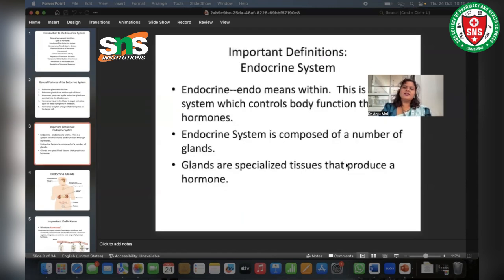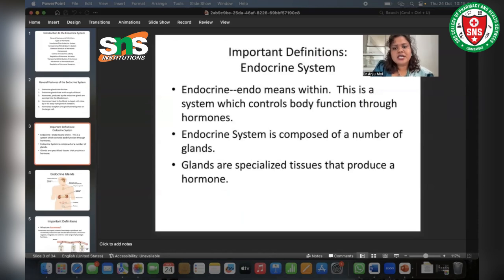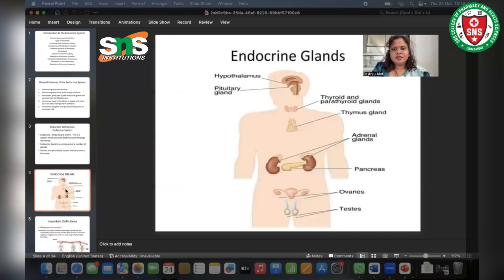Now let's see some important definitions of the endocrine system. What is endocrine? Endo means within. It is a system which controls body functions through hormones, and it is composed of a number of glands. These glands are specialized tissues that produce hormones. When we discuss the endocrine glands, here we can see the thalamus, pituitary gland, thyroid and parathyroid gland, thymus gland, adrenal glands, pancreas, ovaries and testes.